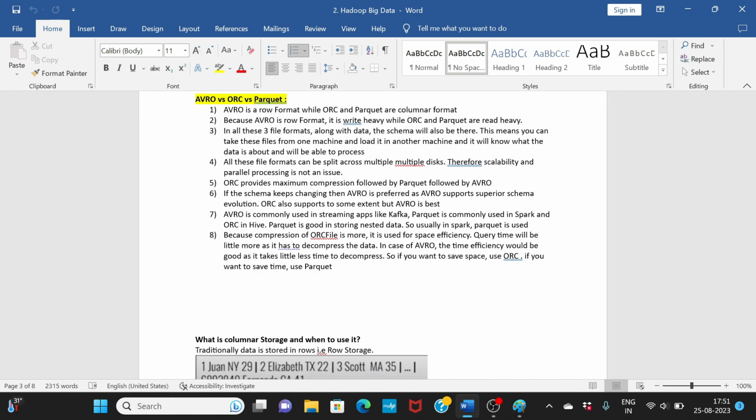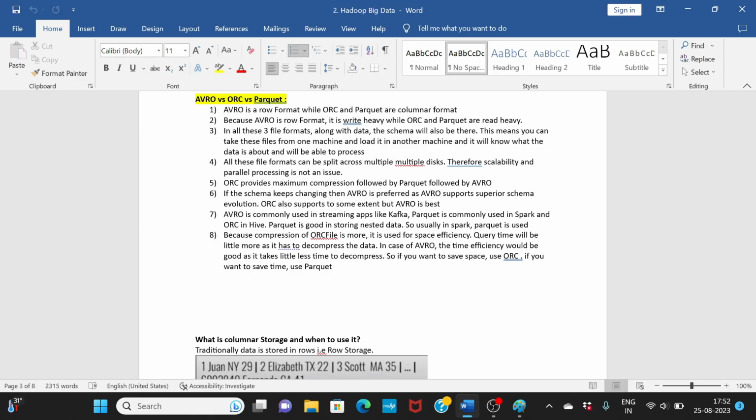Parquet is very good at storing nested data, so usually Parquet is used, and Parquet is also the default file format in Spark. Now, as I mentioned, ORC provides maximum compression. Because the compression of ORC is higher, it is used for space efficiency. If you want to save more space, you can go with ORC.